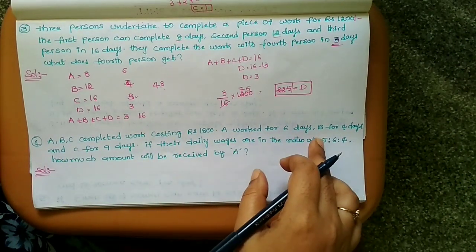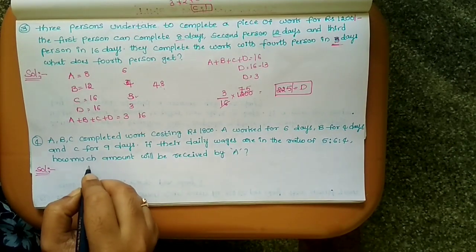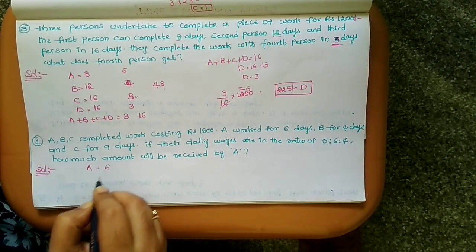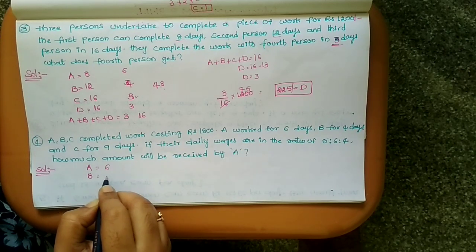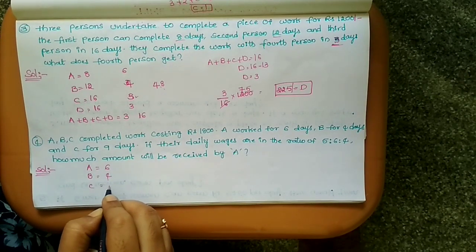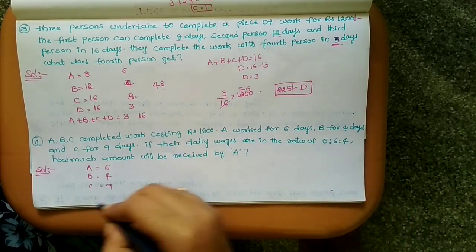First, let's write the given data. A is 6 days, B is 4 days, C is 9 days.